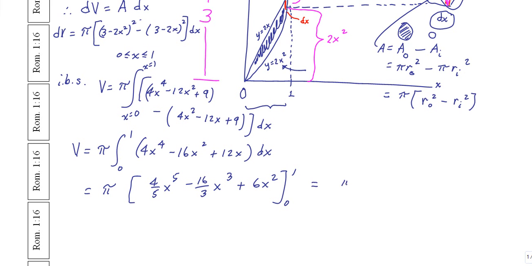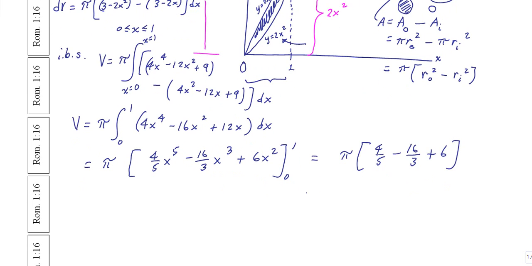So we get pi times the expression 4/5 minus 16/3 plus 6. And let's see, what is that? That is equal to pi times, let me bring out a 15 on the bottom. So that's going to be a 3 times 4 minus a 5 times 16 plus a 15 times a 6.